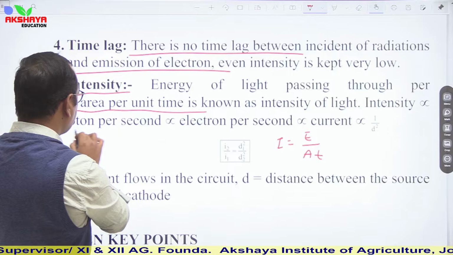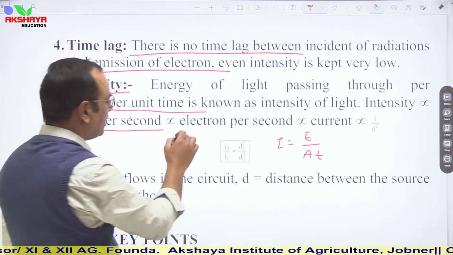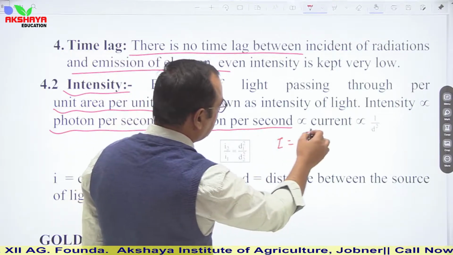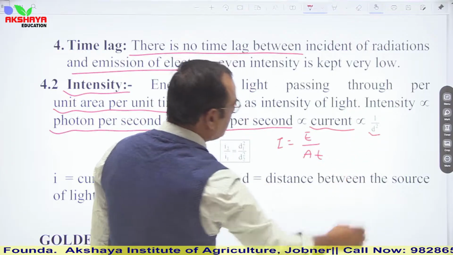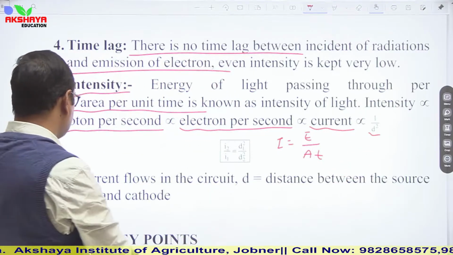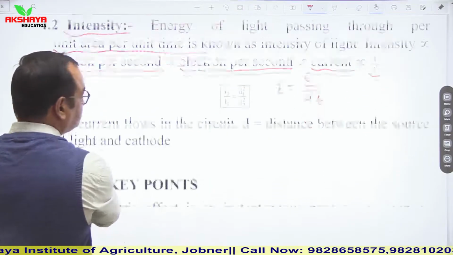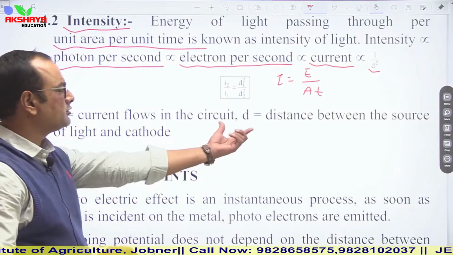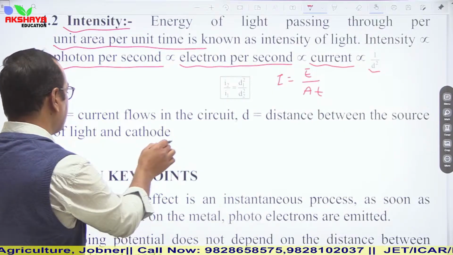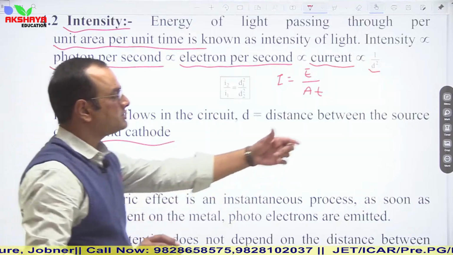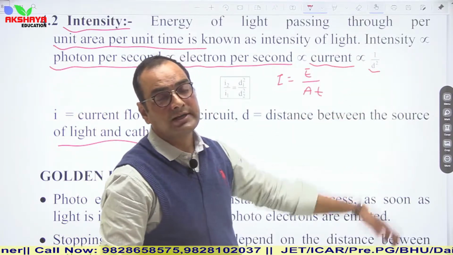Intensity is also directly proportional to photons per second, or electrons per second, or current, and proportional to 1 upon d square. Here d is the size of the aperture, or we can say the distance between the source of light and the cathode. So if distance increases, then intensity decreases.